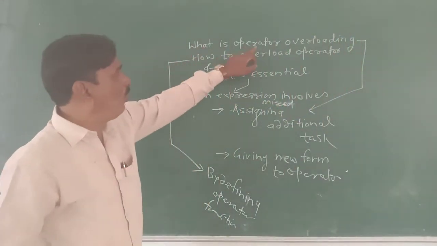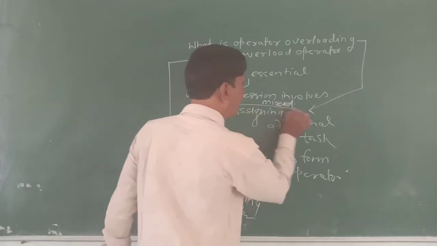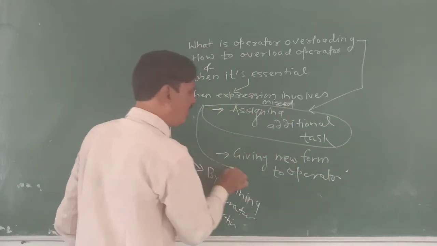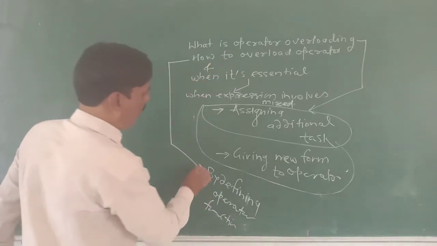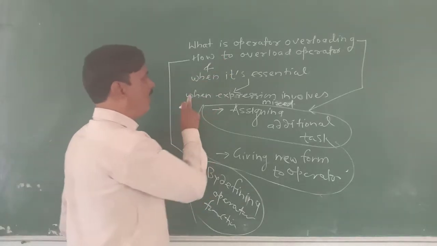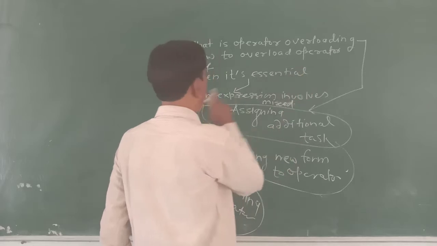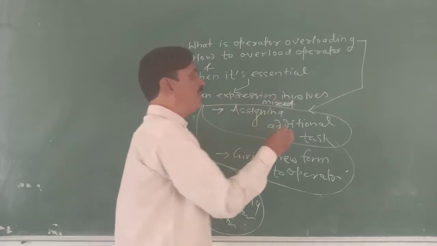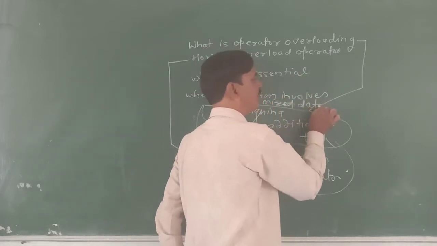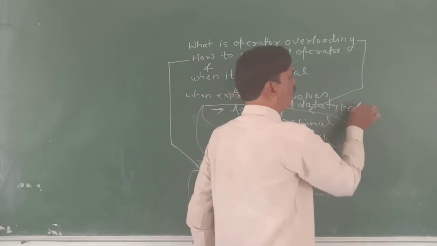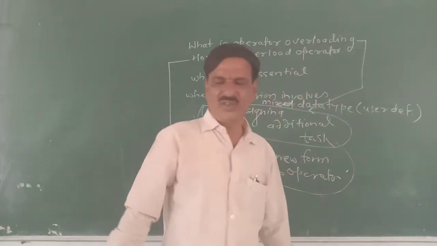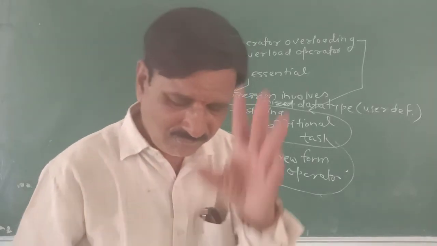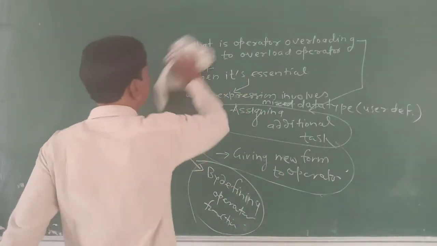So what is operator overloading? Assigning an additional task, giving a new meaning. How to overload the operator? By defining the operator function. And when is it essential? When an expression involves mixed data types or user defined data types. Class is a user defined type. Let us take an example.